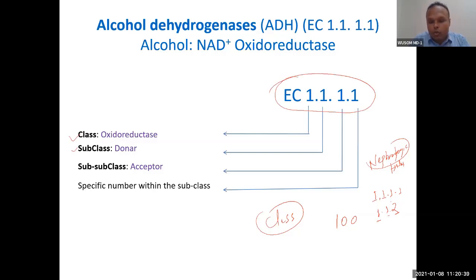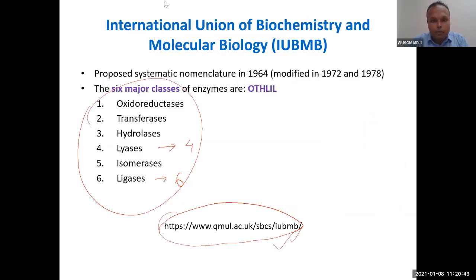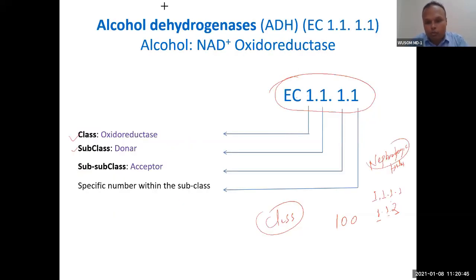So each number has a significance. If you go on this website, you will understand that each of these 4 numbers has individual significance. If you write this 4-number code, it will specify one particular enzyme with a particular function. It is a complete explanation of the function.